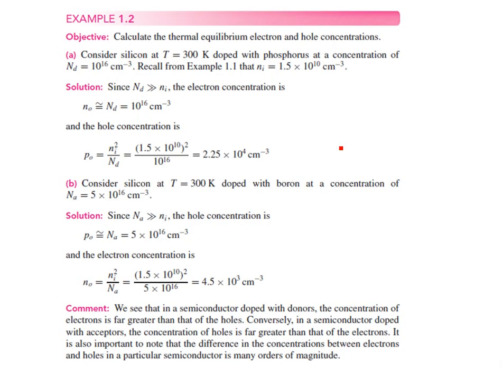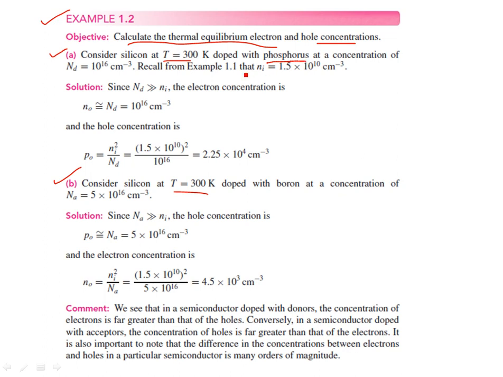Okay, so this concept is well illustrated in this example 1.2. What it says is that you go ahead and calculate the thermal equilibrium electron and hole concentration. In part A, in both parts we have silicon at room temperature, 300 kelvins. But in the first part, you're going to dope this with a group 5 impurity, phosphorus.